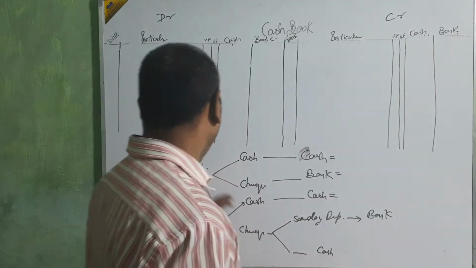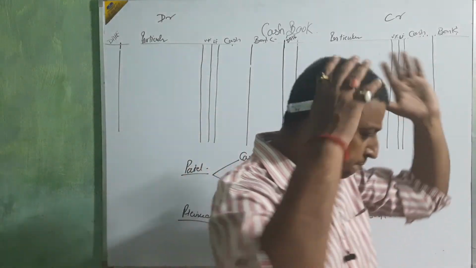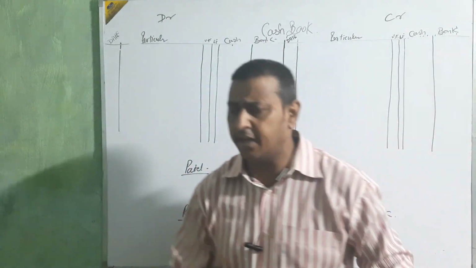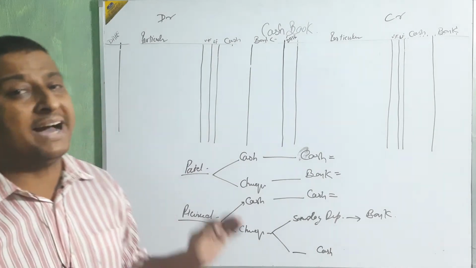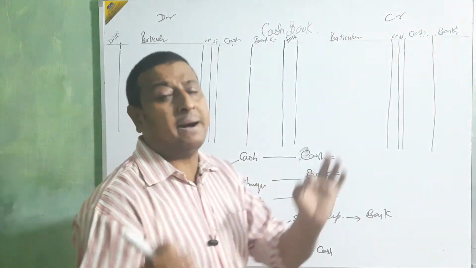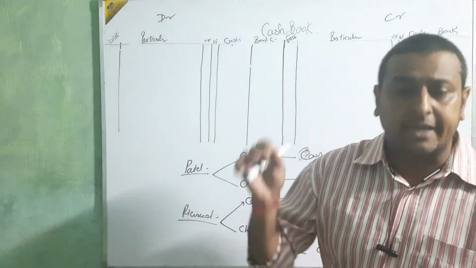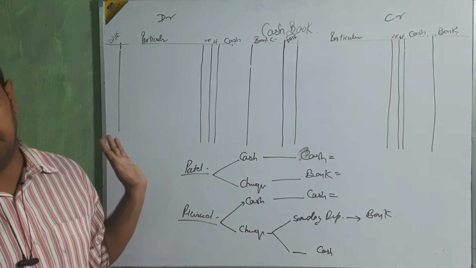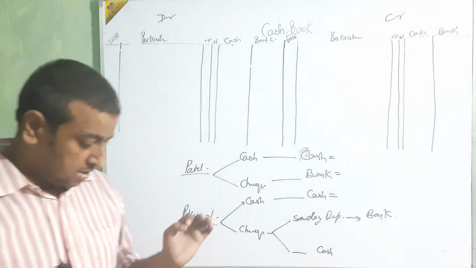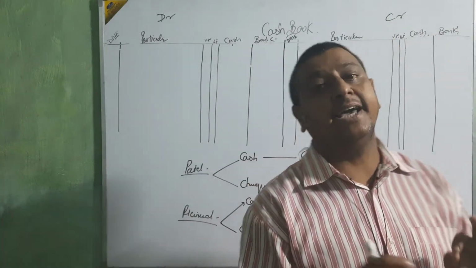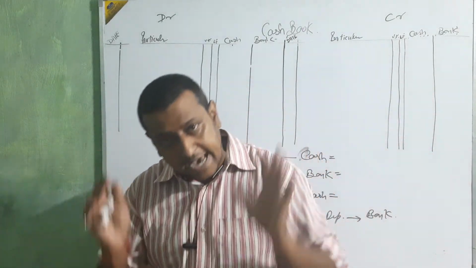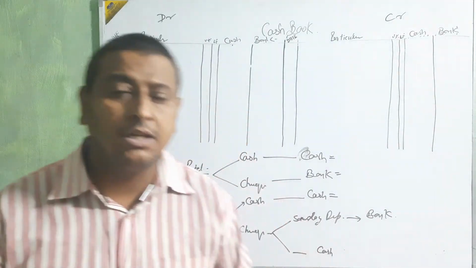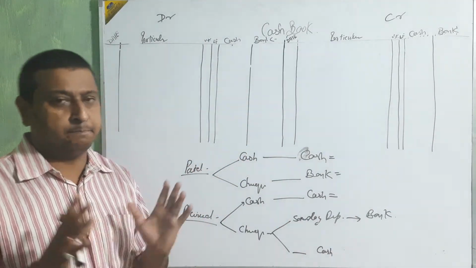Again I would like to repeat: at the time of payment, don't take any type of tension. If you are going to pay by cash, it means cash column. If you are going to pay by check, it means bank column. Clear? Paying by cash, cash column; paying by check, bank column.